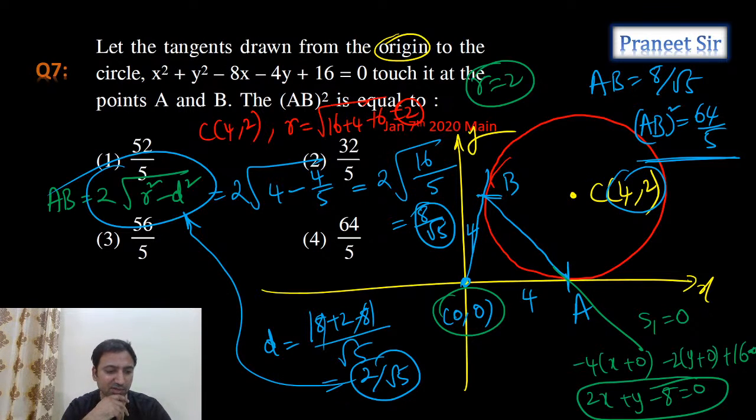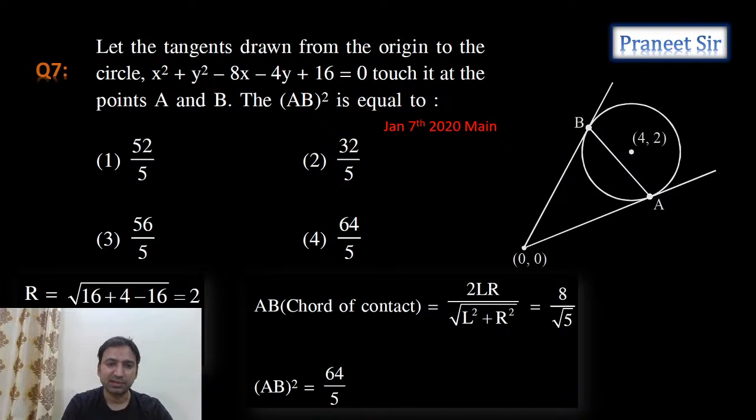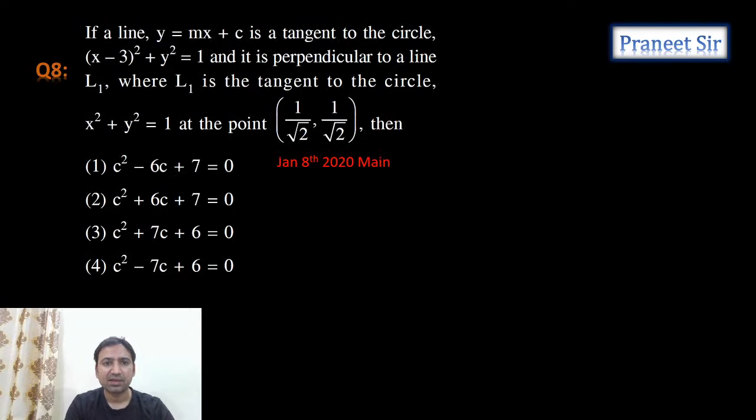OA is 4. Yeah, that's what we get. OB is equal to 4. But we can't calculate B easily, no? Okay, right. Chalo then. Otherwise, you can use this formula. But without using the formula, I can do that by using the previous method. Tangent by slope form. Yeah. Any method is fine. Right, chalo guys. Let's move to the next one. Yeah, this is the next question we have.